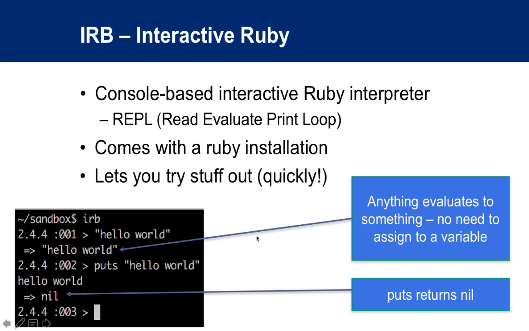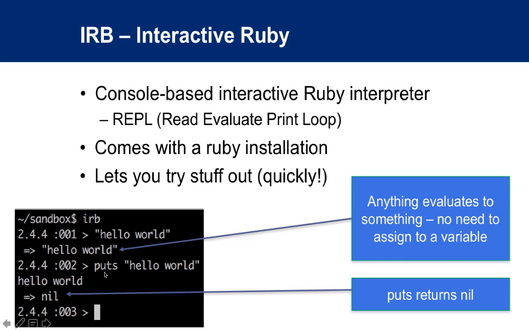And the comment I make here is that in Ruby, anything evaluates to something. Whereas in Java, for example, hello world by itself would be meaningless. You can't just have a hello world. What does that even mean? You could assign it to something and then use it, but in Ruby, you don't even have to do that. Hello world also means something, and we're going to see that that is an important part of the language. So in this case, if you press enter at this point, you'll see that it evaluates the hello world.